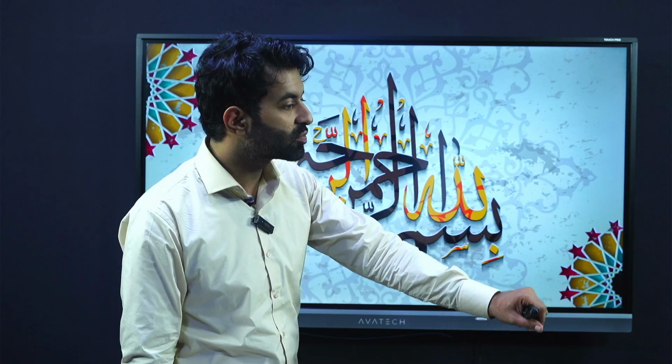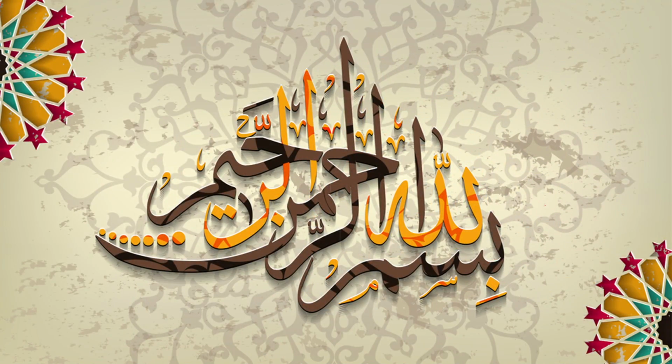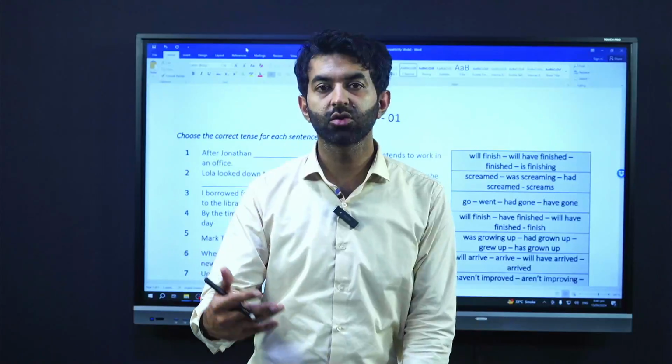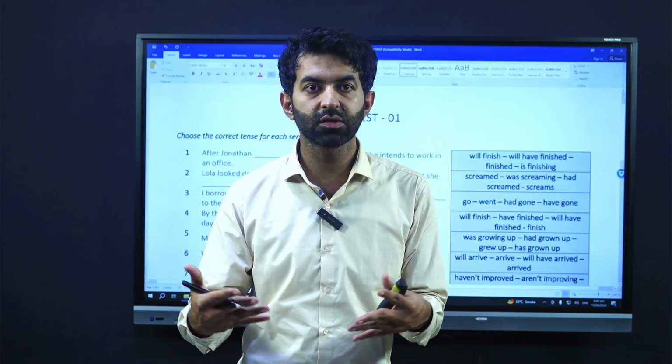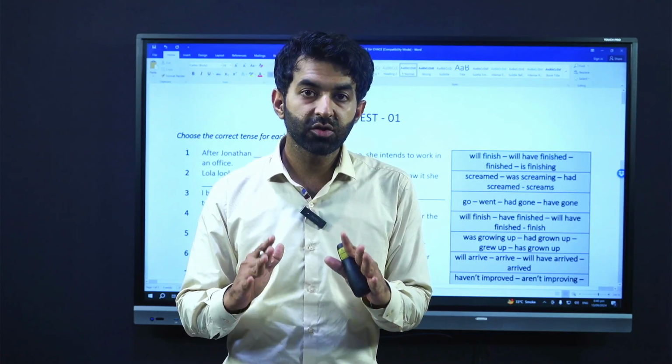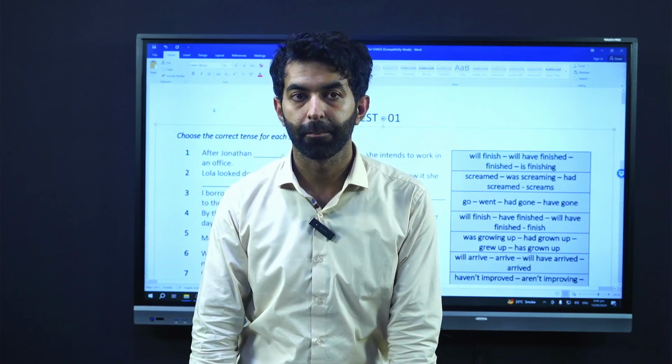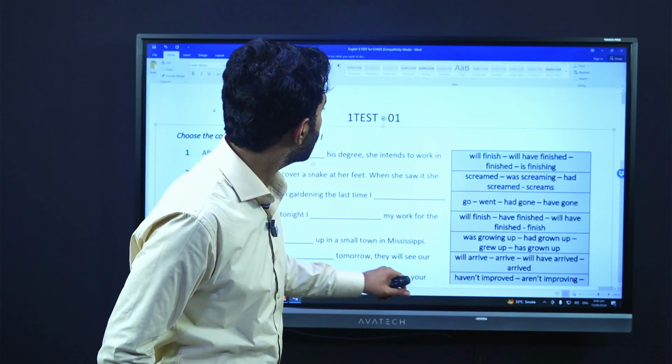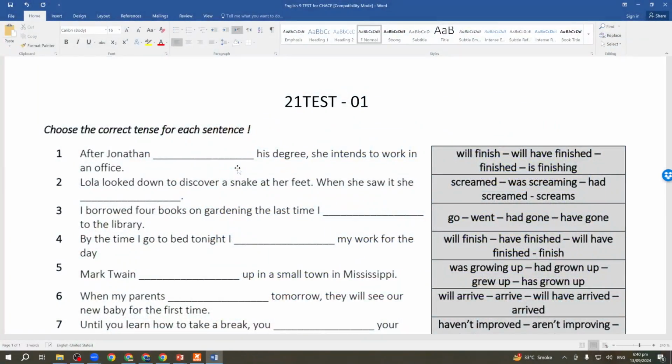Actually, there are two tests. One is of parts of speech and the other one is combining all the tenses जितने हमने पढ़े हैं. Especially हमने present tense की सारी variations, even the interrogative, how to make negative or negative interrogative tense. So I would like to display here these two tests before you. I would like to ask you one or two questions just to engage yourselves, and then I would ask you to solve it by Monday. So by Monday, you have to solve this test.